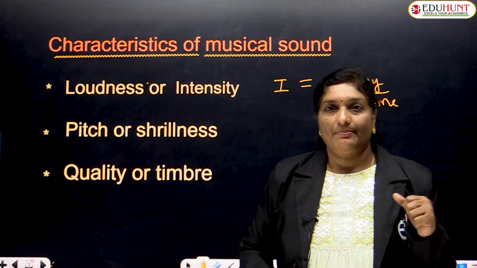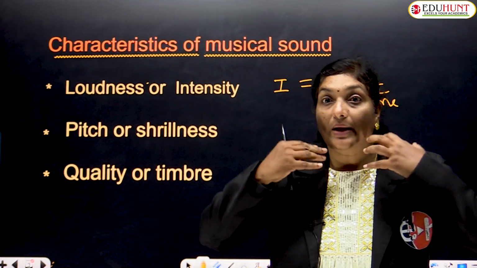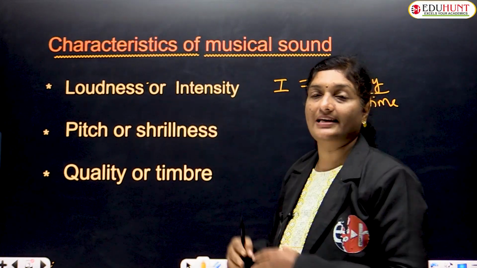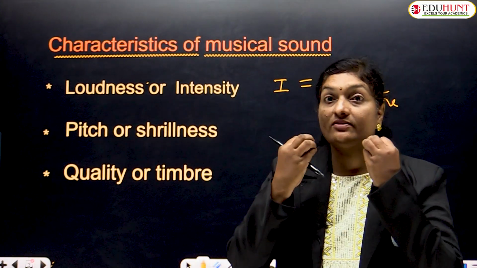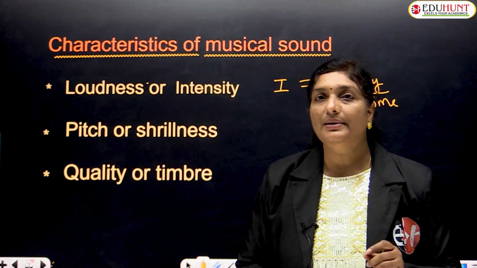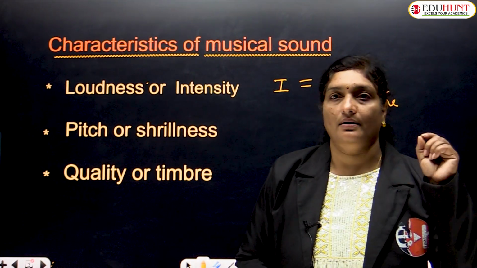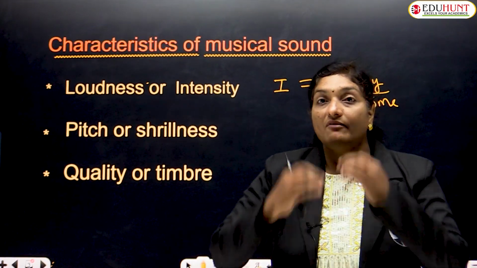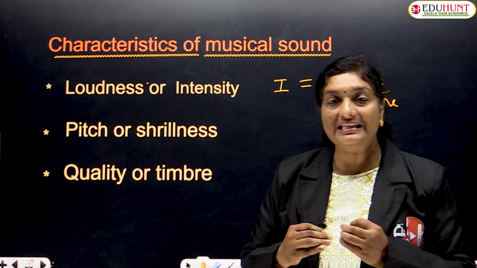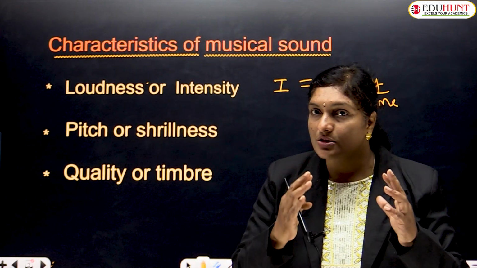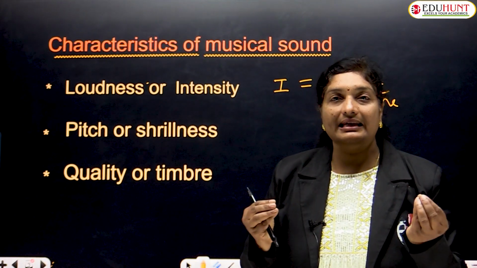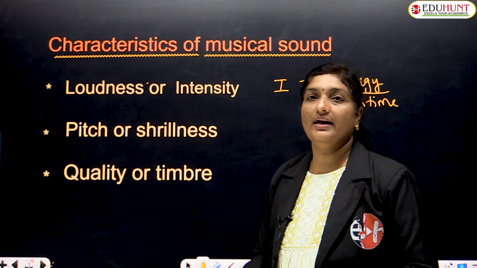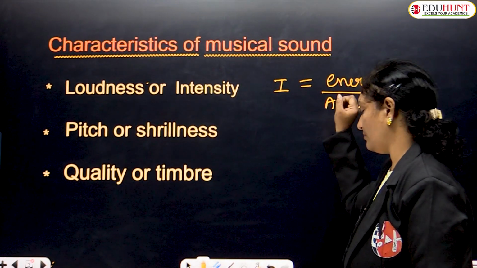So let me give you an example for this. If you shout, then we are producing a large amount of energy. Hence, large energy means large intensity of sound, hence louder. The voice will be louder when we shout. Similarly, when we whisper, we are producing less energy. When less energy is released, the intensity of sound will also be reduced, and hence we are getting a feeble or a faint sound. Okay, so this is how we categorize the characteristic of loudness.